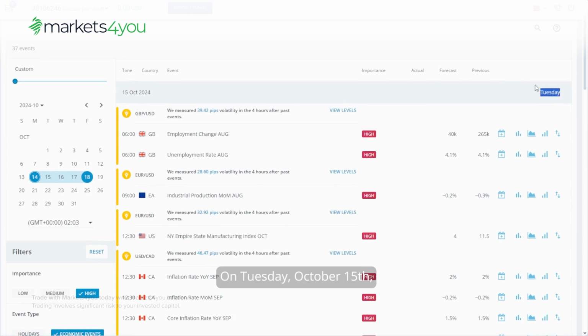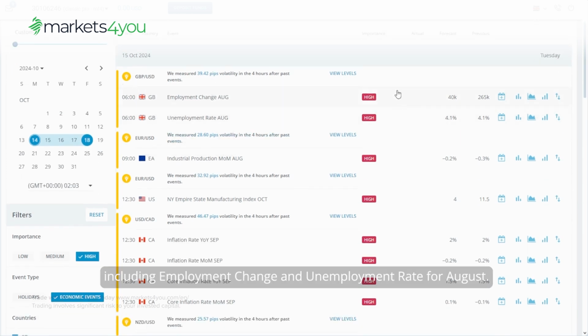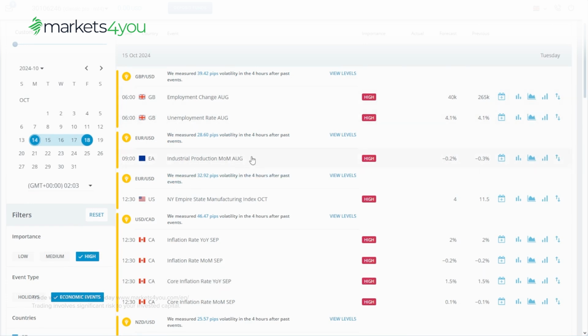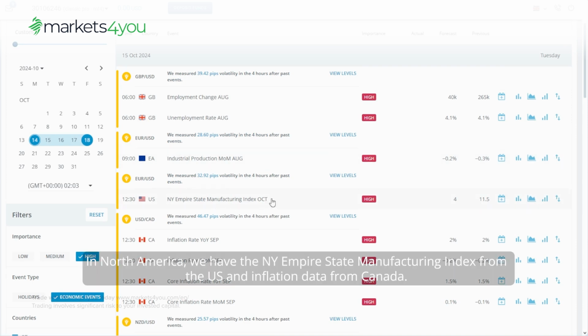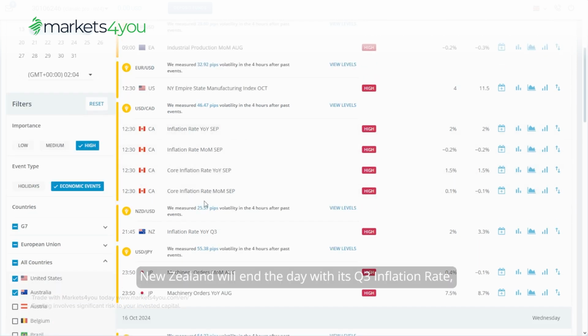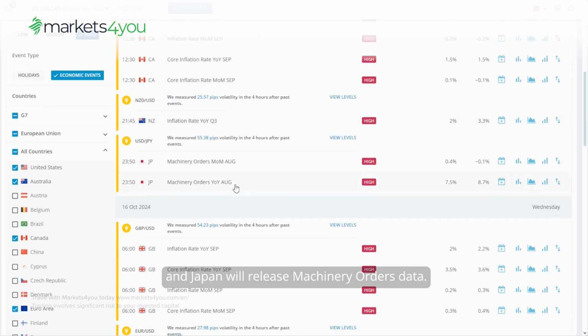On Tuesday, October 15th, we start with important data from the UK, including employment change and unemployment rate for August. The Eurozone will release industrial production data for August. In North America, we have the New York Empire State Manufacturing Index from the US and inflation data from Canada. New Zealand will end the day with its Q3 inflation rate, and Japan will release machinery orders data.